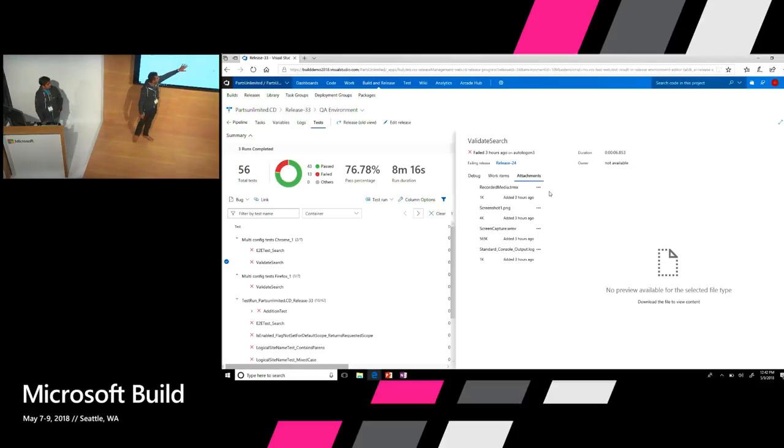There's support for attachments. We're planning to bring support for previewing images because a lot of functional tests do capture screen images, and you want to see them right there. You will also be able to download all of the attachments together. So those are some of the improvements.